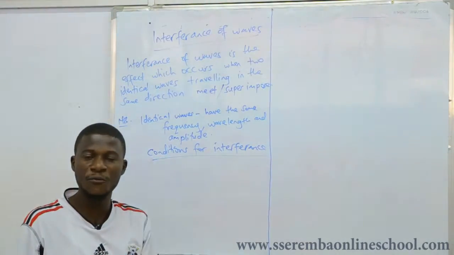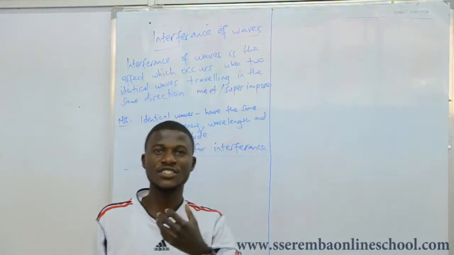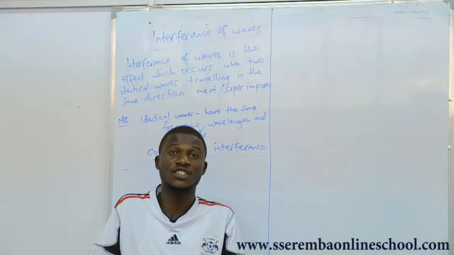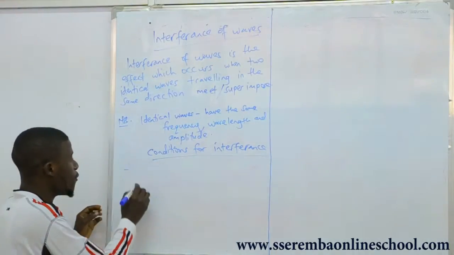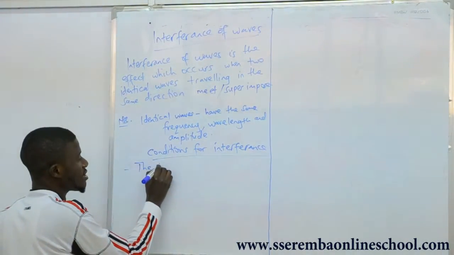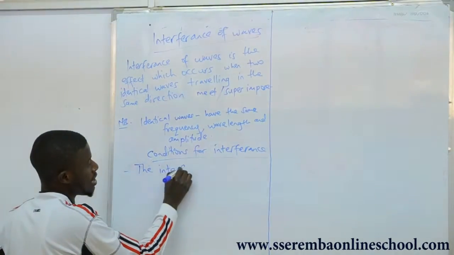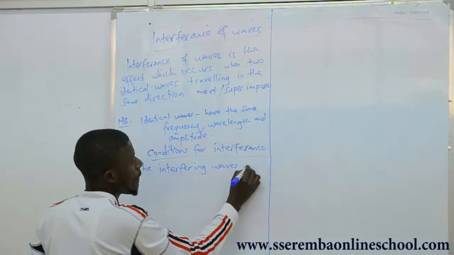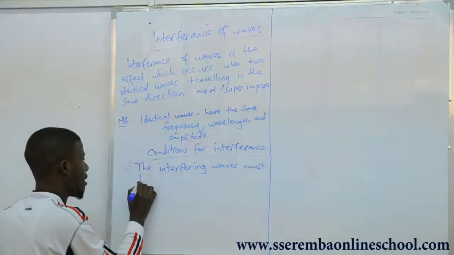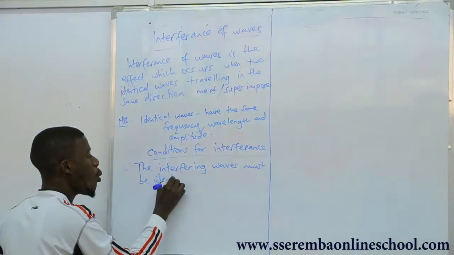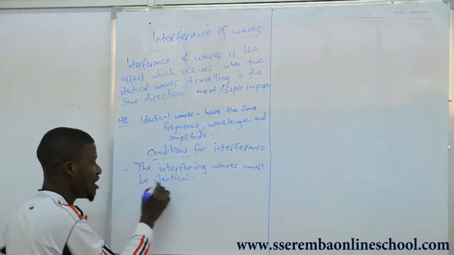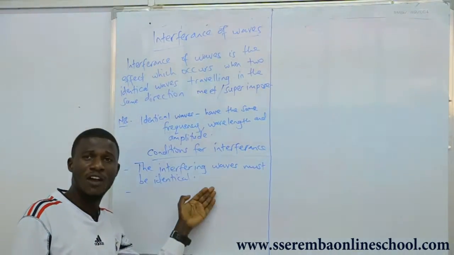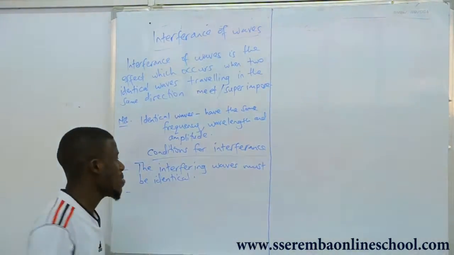They must have the same frequency, same wavelength, same amplitude, and they need to be moving at the same speed. Therefore, this is the first condition: the interfering waves must be identical, meaning that they must have the same speed, frequency, wavelength, and amplitude.